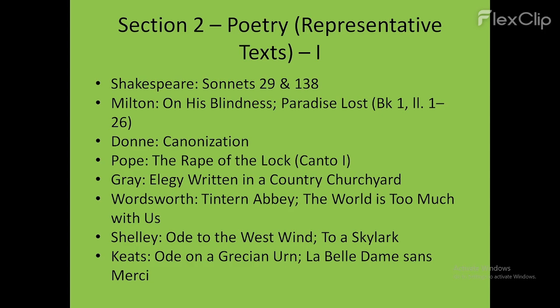Now, talking about the main content in your literature section, the first among them is poetry. And the poetry which is there in your syllabus is representative of the respective age, starting from medieval age to modern age. Like the first poet in your syllabus is William Shakespeare. His two sonnets particularly, you must know the history and development of sonnet, different sonnet practitioners. So one among those practitioners is William Shakespeare, and total sonnets composed by him are 154.